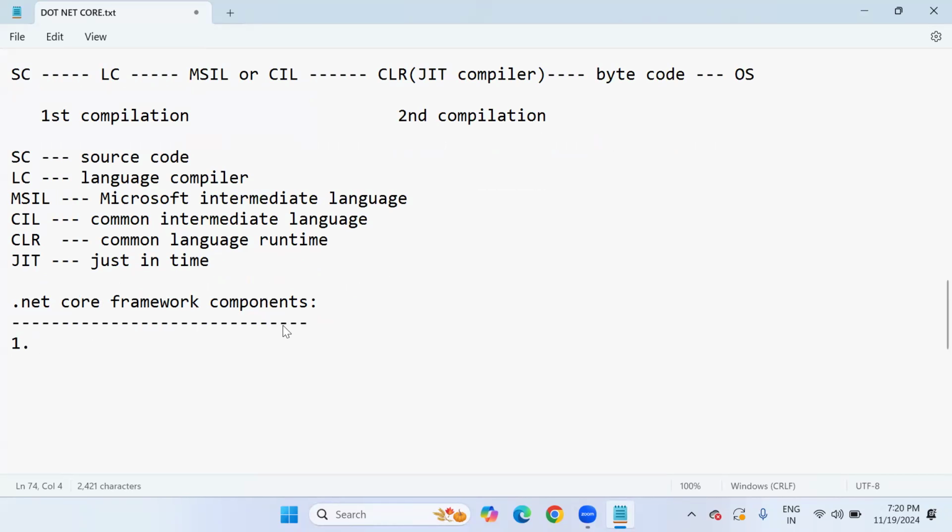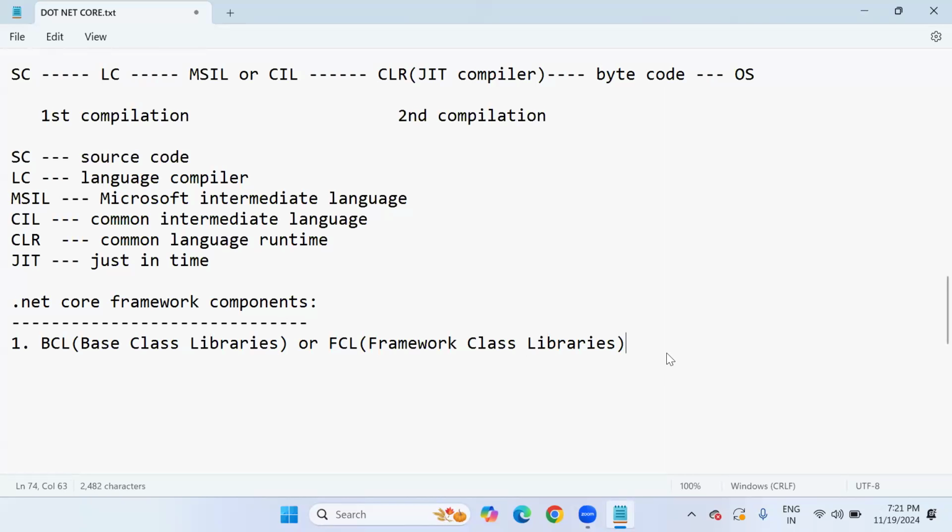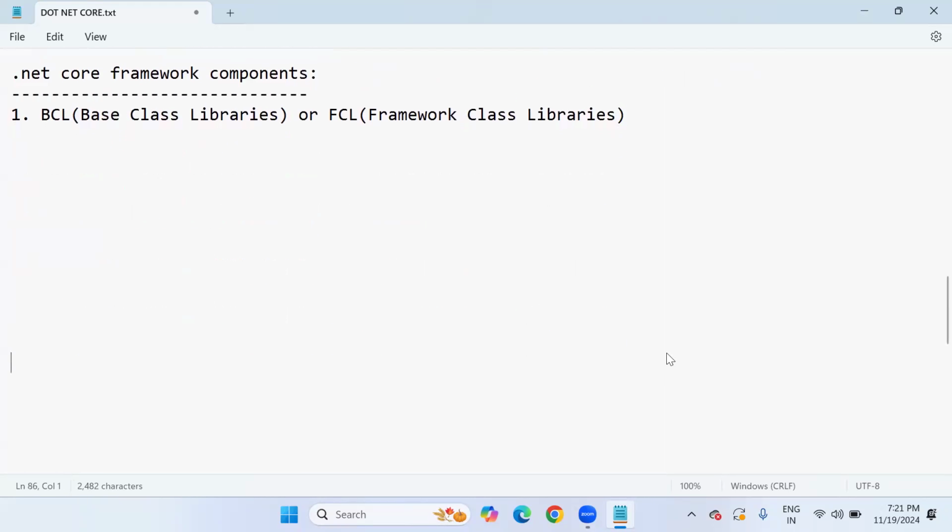One is BCL, which is base class libraries, also called FCL, framework class libraries. This is the first component.